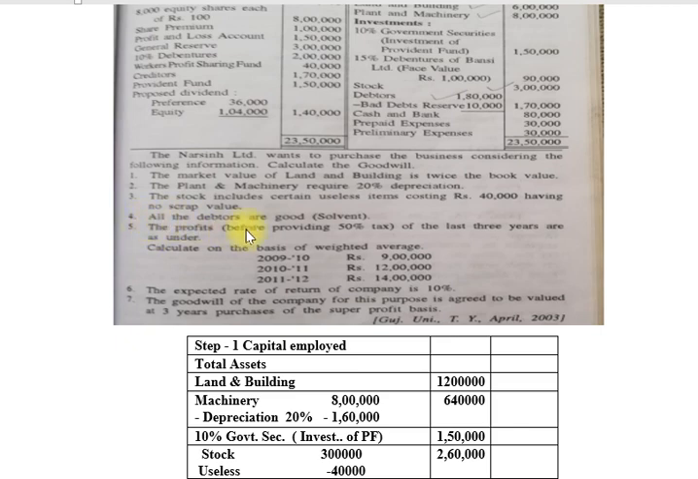Number 4, all the debtors are good, means solvent. Means, friends, there is no bad debts reserve. Means we collect our bad debts reserve. So now all the debtors are solvent.